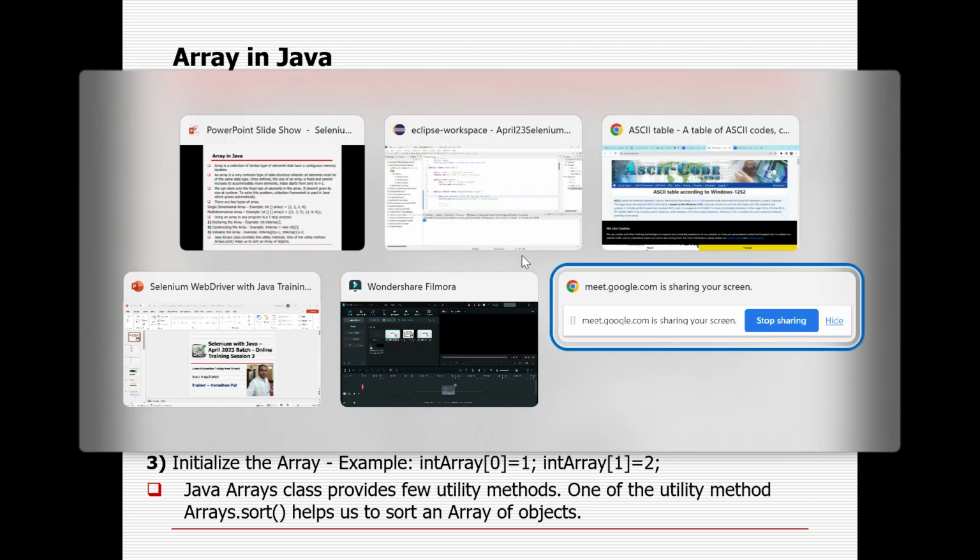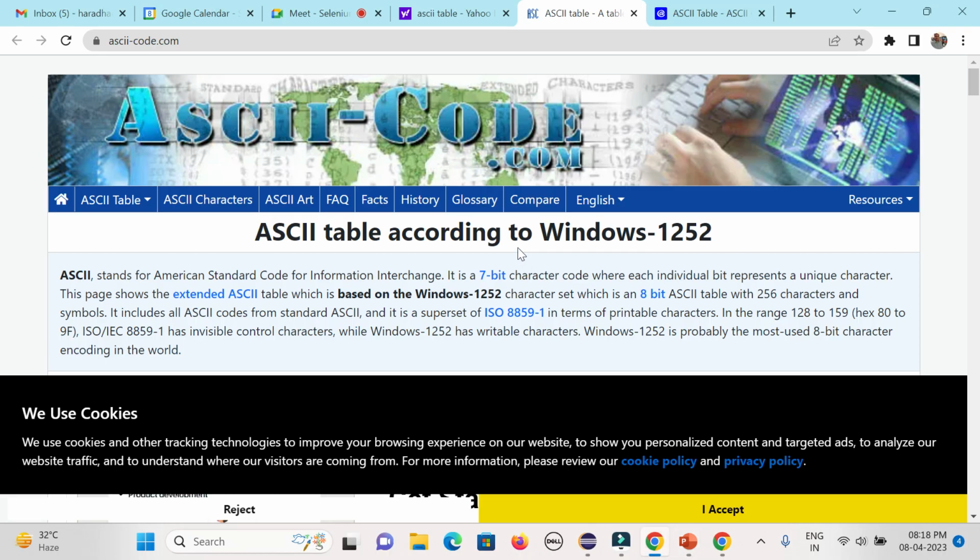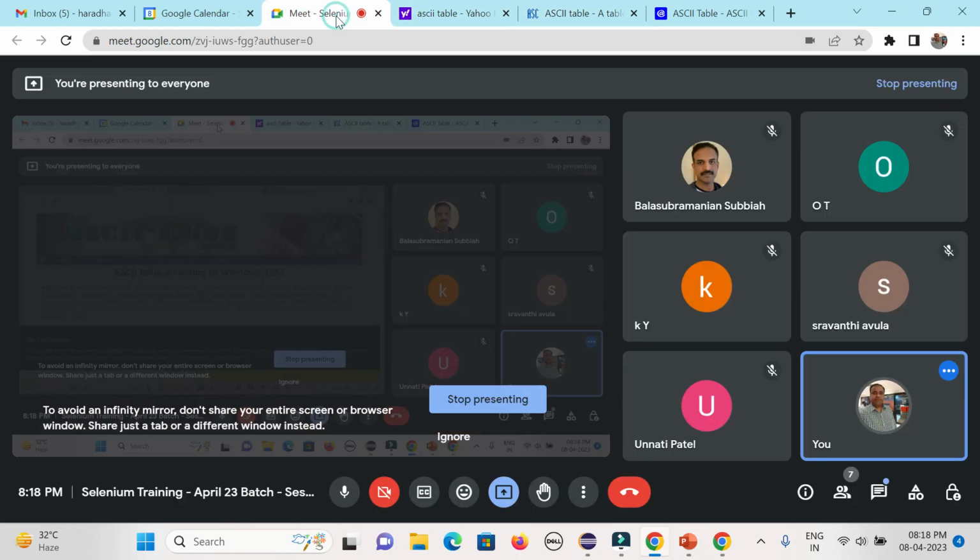Okay, I will take a pause, guys. Any questions from any of the topics? All good, everyone? Because this is the very basic part of Java, or core Java, I can say. But in case you are not able to understand the basic concept, you cannot go with the advanced part because that will be more and more complex.